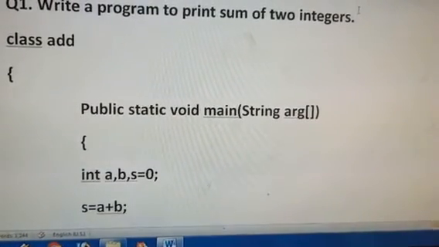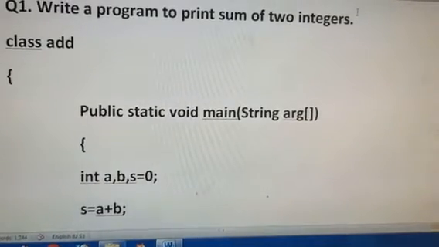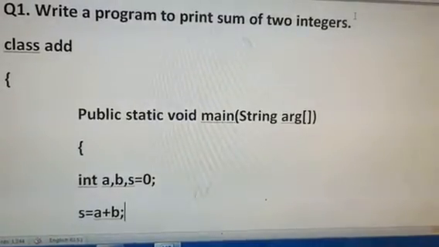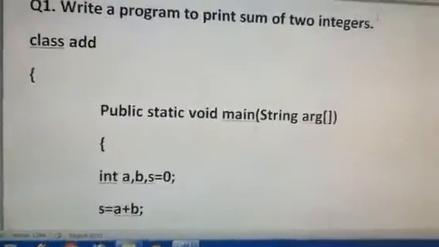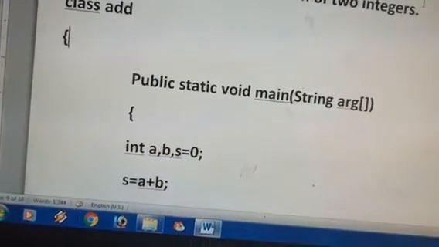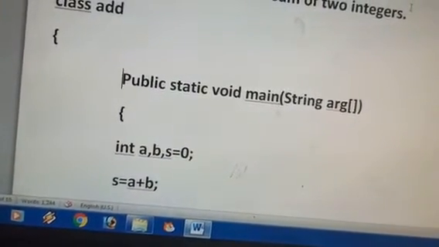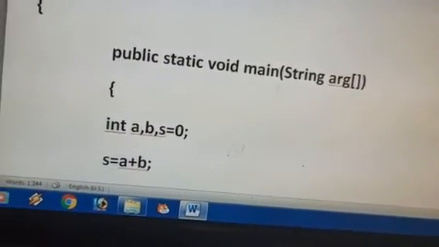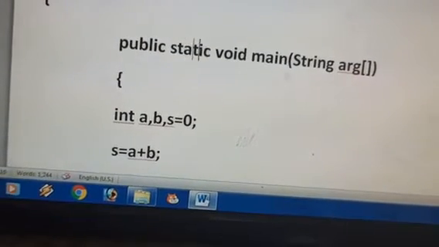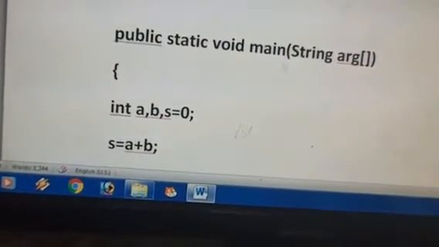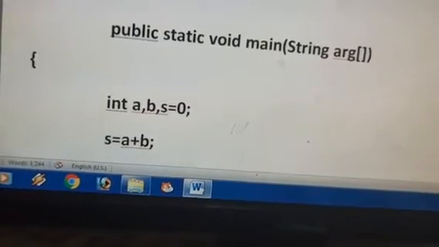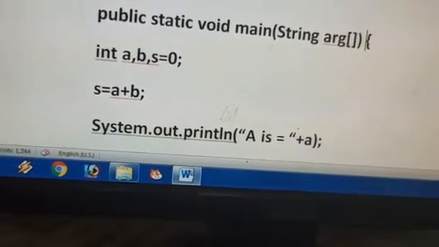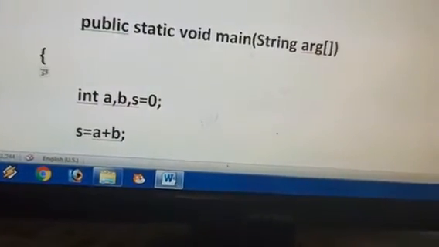This is always better for you. Now the opening curly brace you can put after the add, on the same line, or on a separate line, that is up to you. Then after that, the public static void main. While writing public static void main, please pay attention. Always everything must be in small letter. In public static void main, only the S of String must be in capital. Then you can put the opening curly brace after public static void main on the same line or on a separate line. That is up to you.